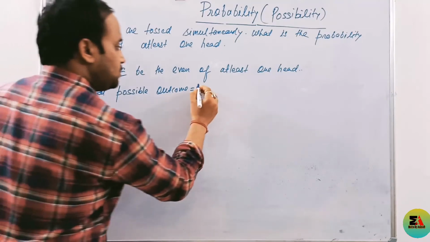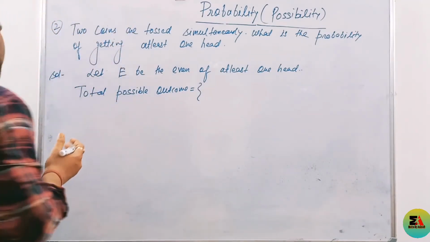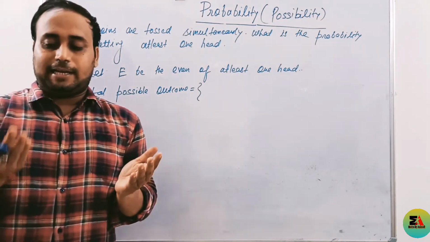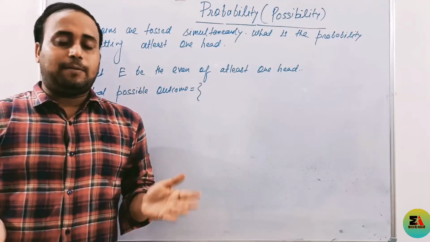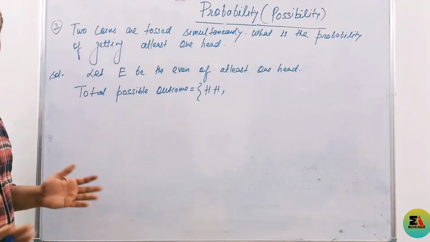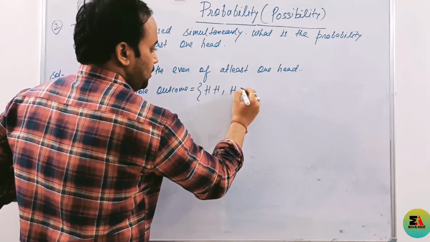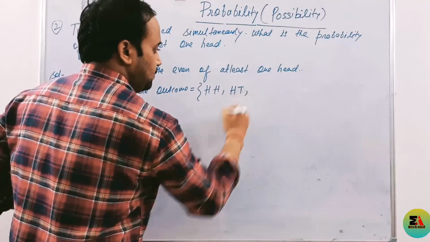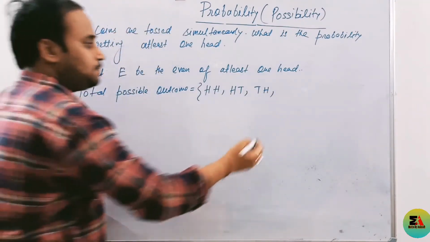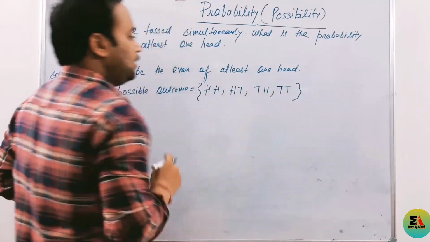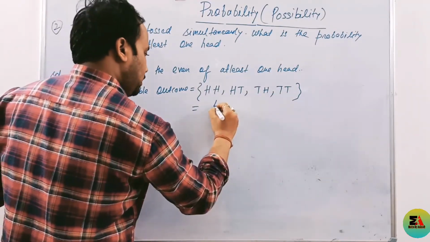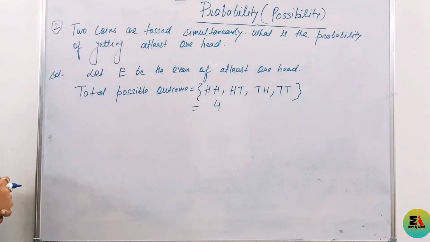What are the total possible outcomes? We have 2 coins and we have to toss them simultaneously, one coin in the left hand, another coin in the right hand. In the first toss, in both we get head. Tossed again, head, tail. Tossed again, tail, head. Tossed again, tail, tail. These are the maximum number of possibilities, that is 1, 2, 3, 4. It means total possible outcomes will be 4.